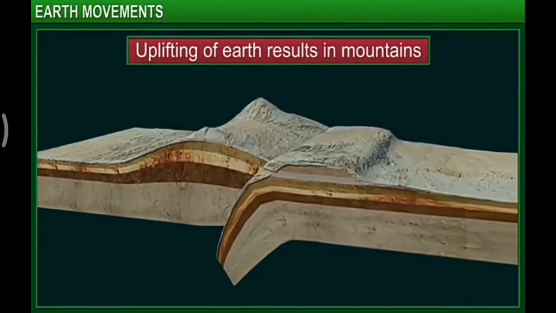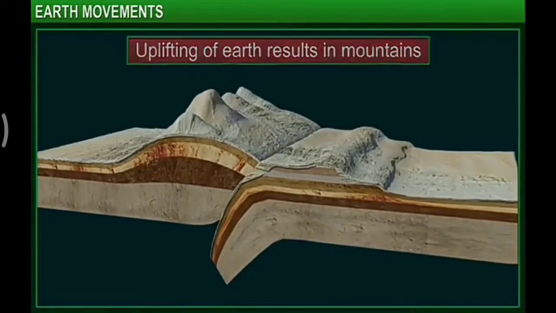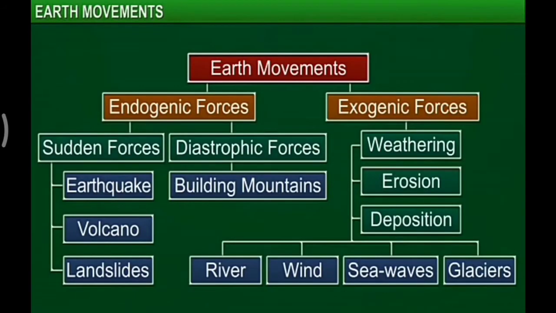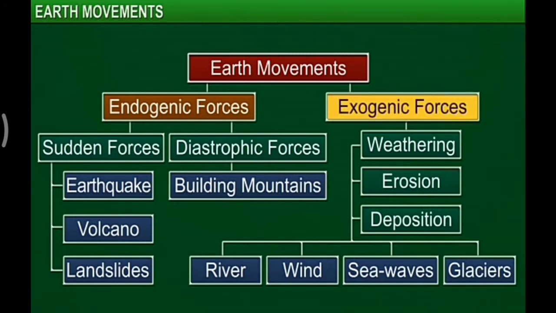When the earth is lifted up, mountains are formed. As mentioned earlier, apart from endogenic forces, there are exogenic forces that act on the Earth's surface. Exogenic forces can take the form of weathering, erosion, and deposition.